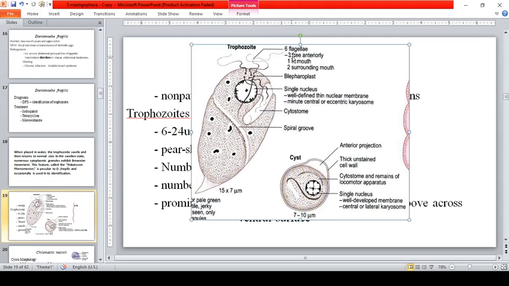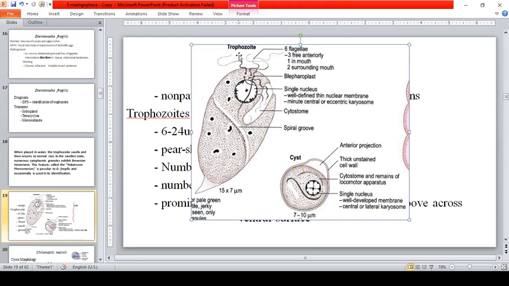However, here, guys, there are 6. Yun yung sabi. Magkaiba yung sinasabi ng dalawang libro. So, here it has 6 flagella: 3 free anteriorly, 1 in the mouth, and 2 surrounding the mouth.